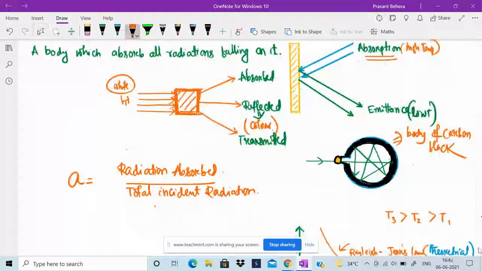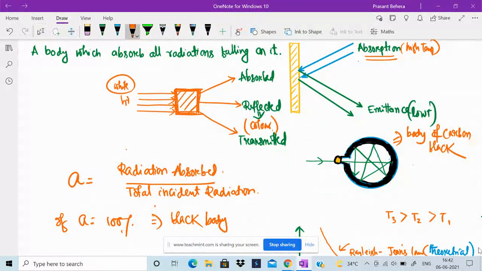If absorption A is 100%, then we say it is a black body, a 100% absorber. That means when light radiation from a high temperature source falls on a body, if the amount of energy absorbed is 100%, we say it is a black body.